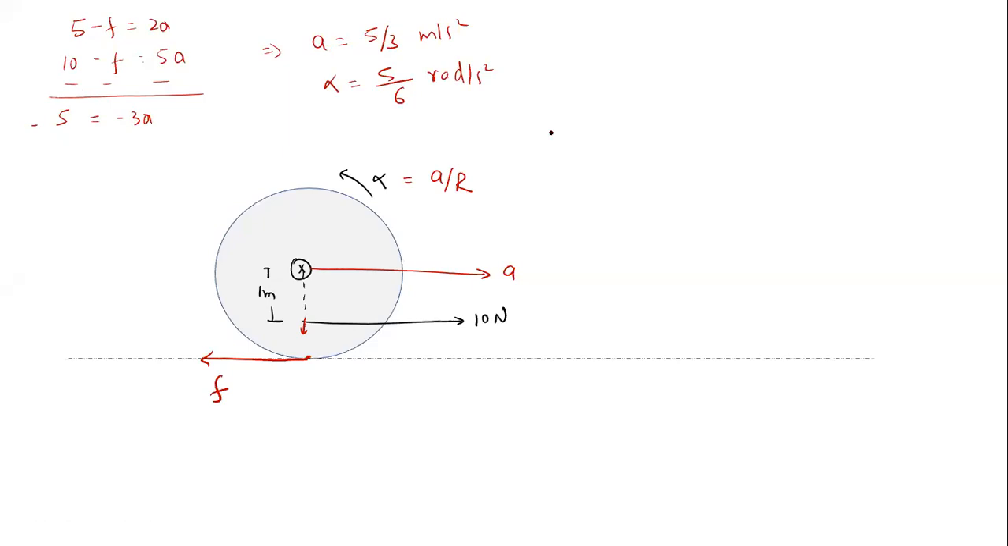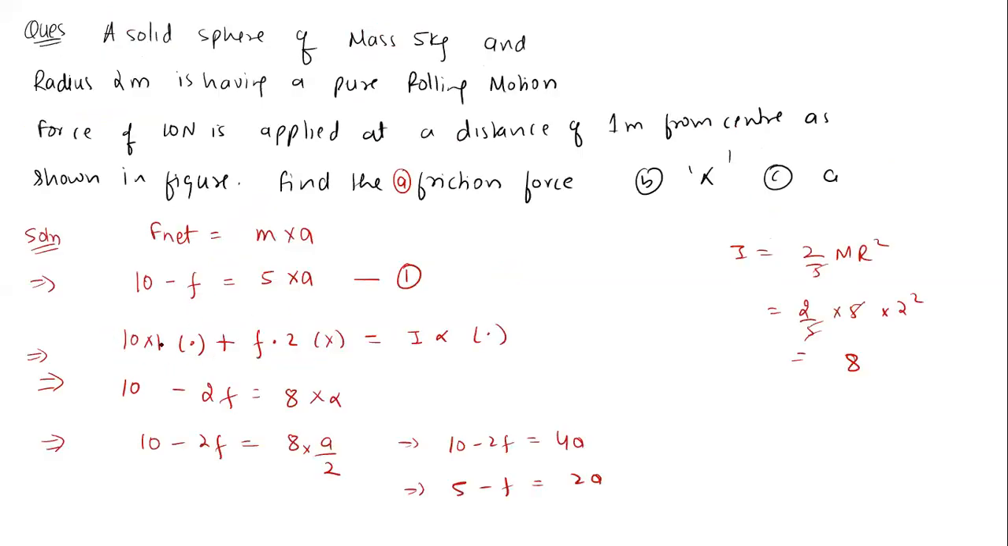Now what about friction force? Friction force: 5 minus f equal to 2 into 5 by 3. F must be equal to 5 minus 10 by 3, so 5 by 3 Newton. Am I correct? For the second equation, what formula have I used? This is the torque equation I have written. Net torque equal to I into alpha.